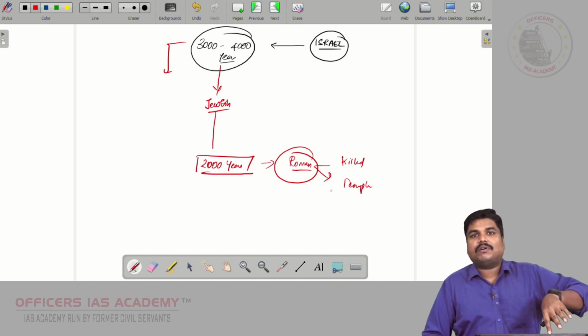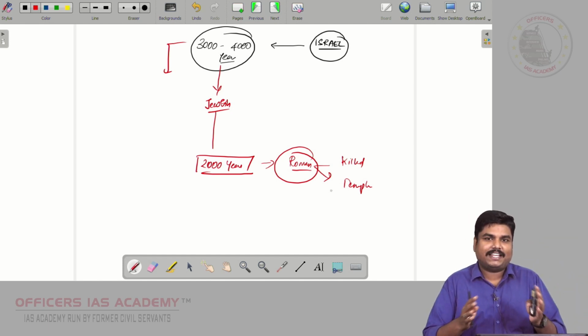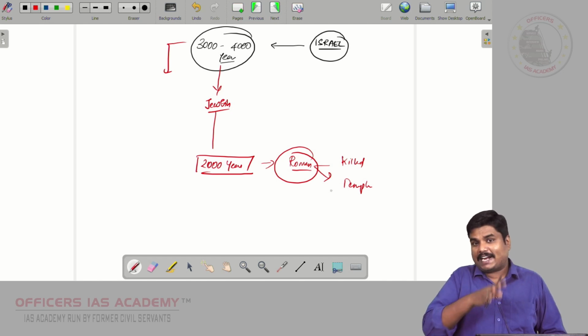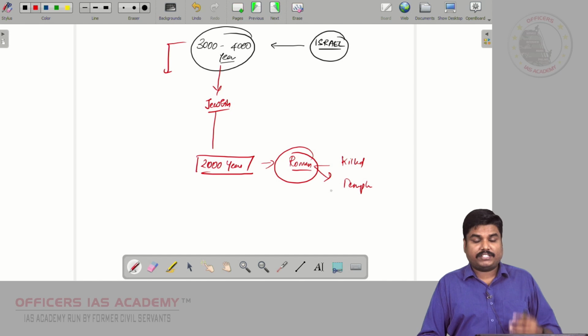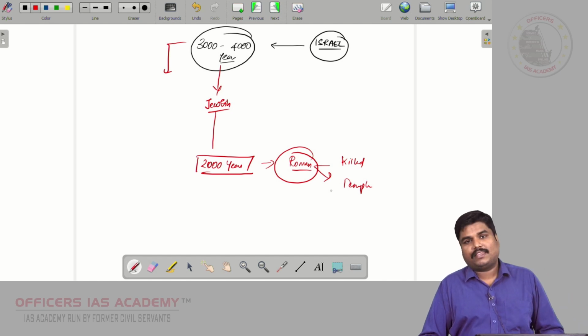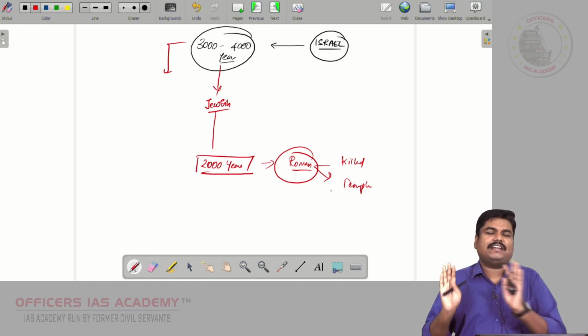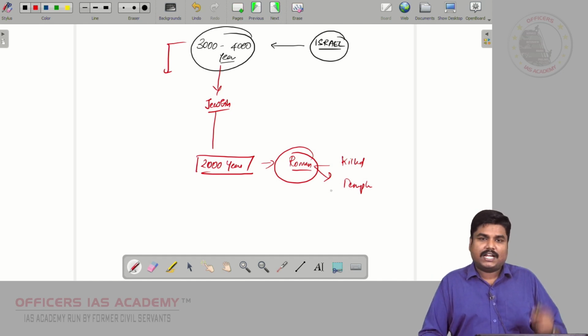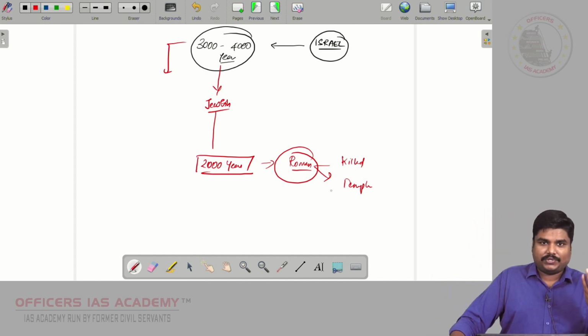But inside Europe also, because of that hatred, a kind of racism was practiced against Jews, which is called anti-Semitism. Simply, there was hatred against Jews, and Jews were not accepted by the members of European society.